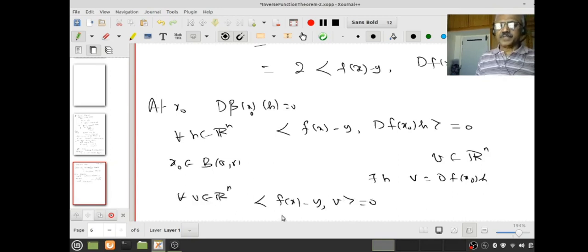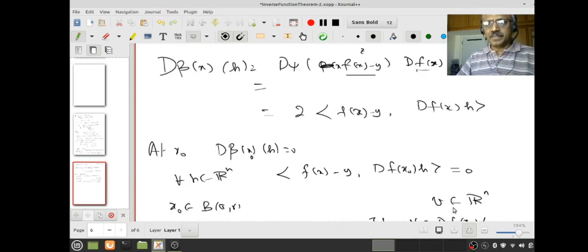In particular, when I take V equal to f(x) minus y, what do I get? Norm squared of f(x) minus y is 0. In other words, f(x) equals y. Have you understood the proof? Please go through the proof. Do not feel intimidated, okay?